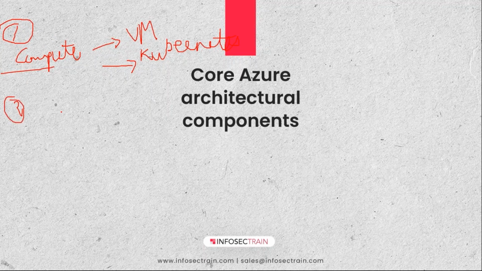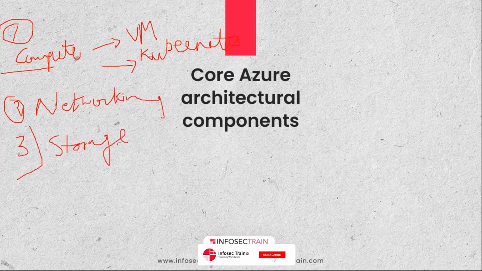The second one is your networking part, right? Because your Azure portal is nothing but your virtual infrastructure, right? So whatever we do in real time, we all get. Azure has different storage for the users, right? It has its own storage also, your Cosmos DB. This is the storage which is created at your Azure portal itself, right? Other than this, we have different storage sectors which we use in our day-to-day life, right? We can use all those things in your Azure portal itself.